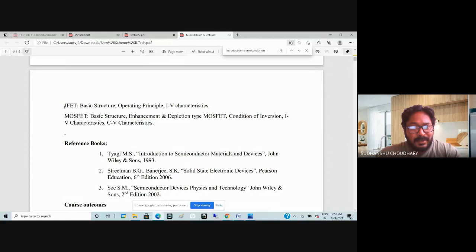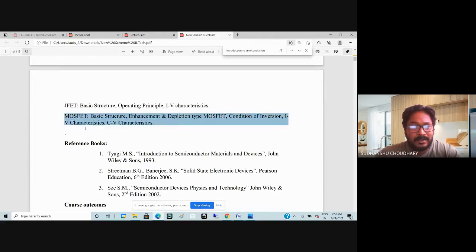Then similarly, we'll also talk about this junction field effect transistor. So field effect transistor, junction field effect transistor, and this MOSFET, that is metal oxide semiconductor field effect transistor. So we'll talk about again the basic structure, how it operates. Then the IV characteristics.